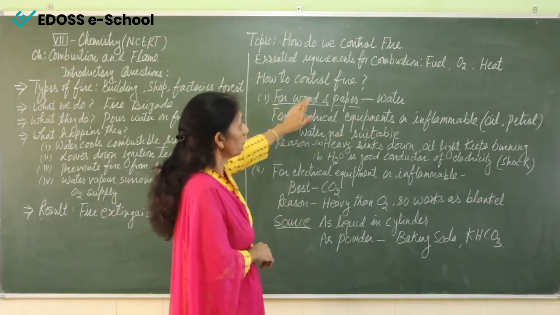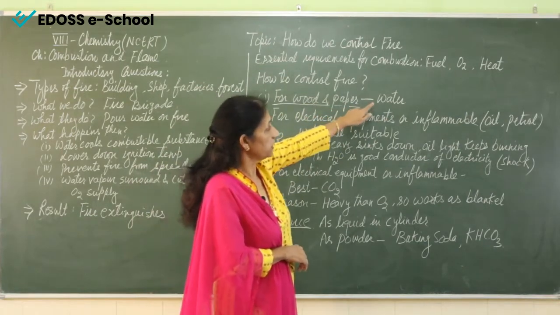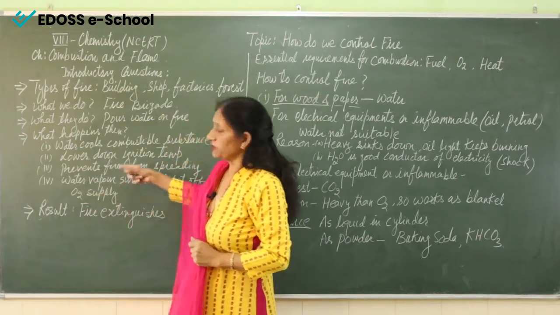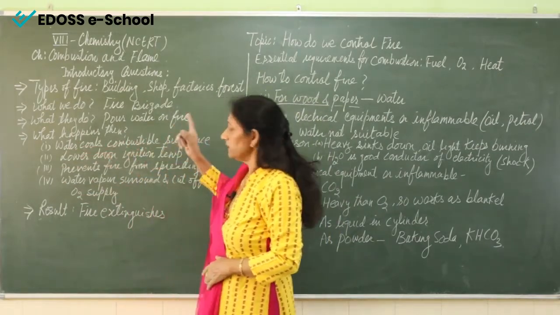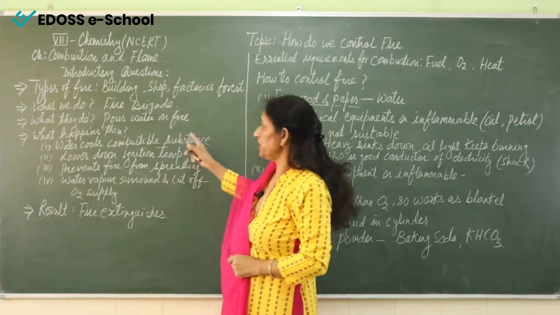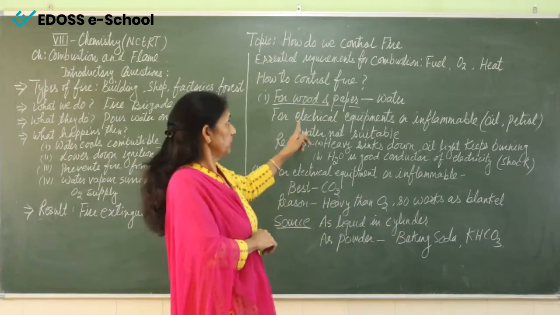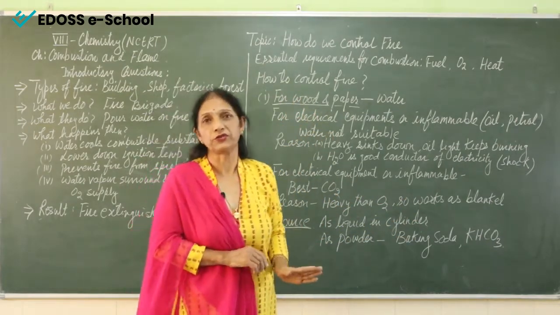Now why is this water important? See here, because of what water is doing, as I have already mentioned. Water is cooling down the temperature of the combustible substance and bringing down the ignition temperature. So to extinguish fire for wood and paper, water is sufficient.